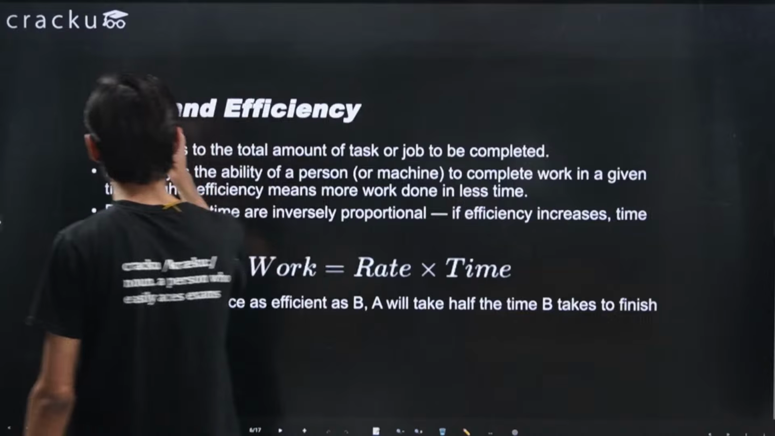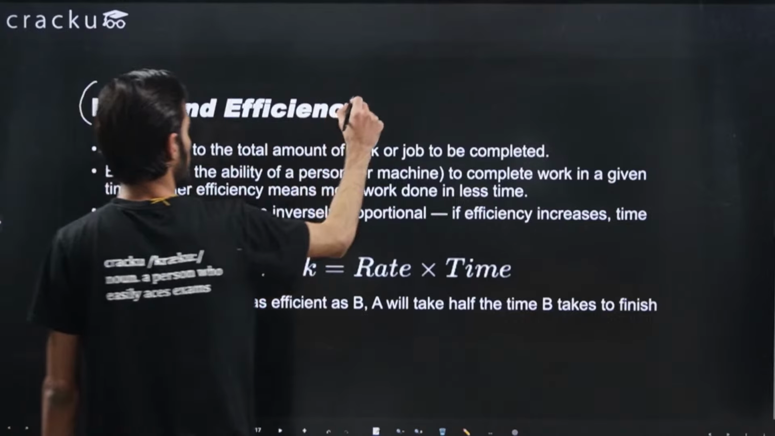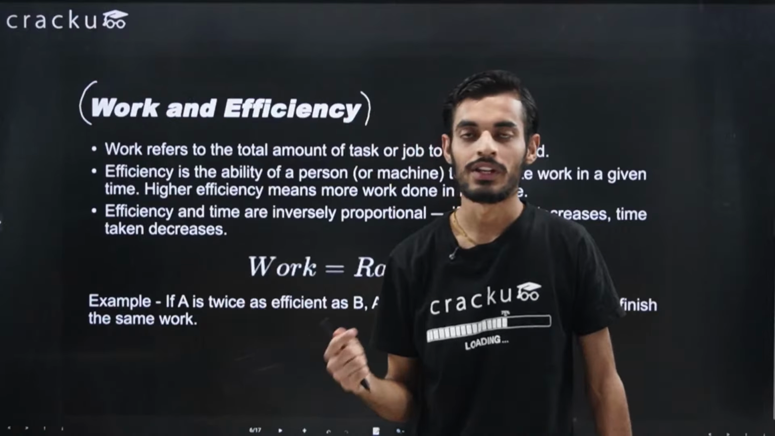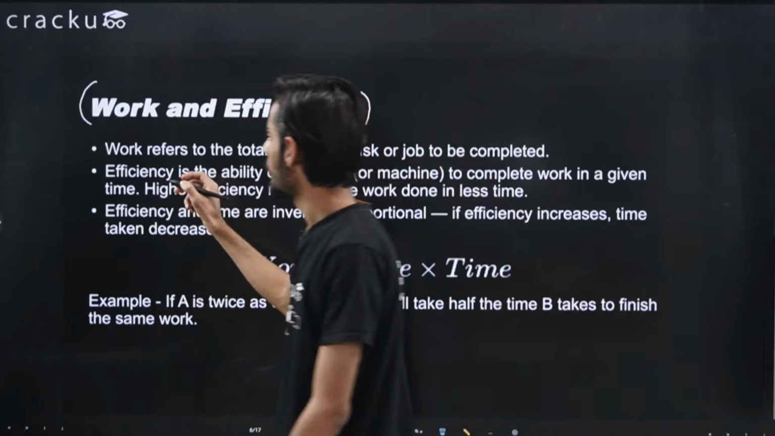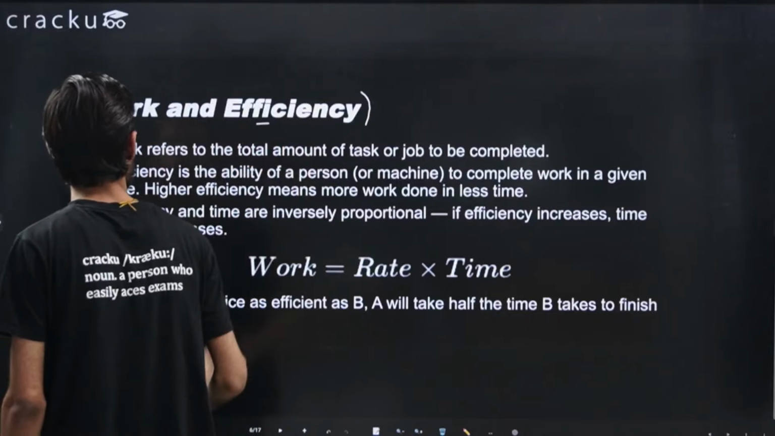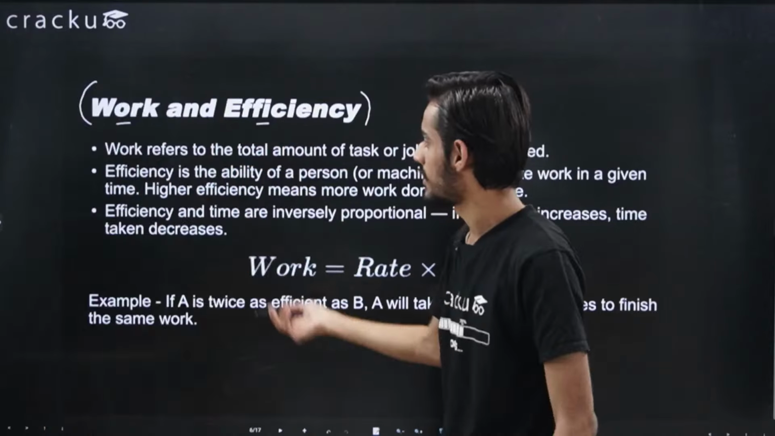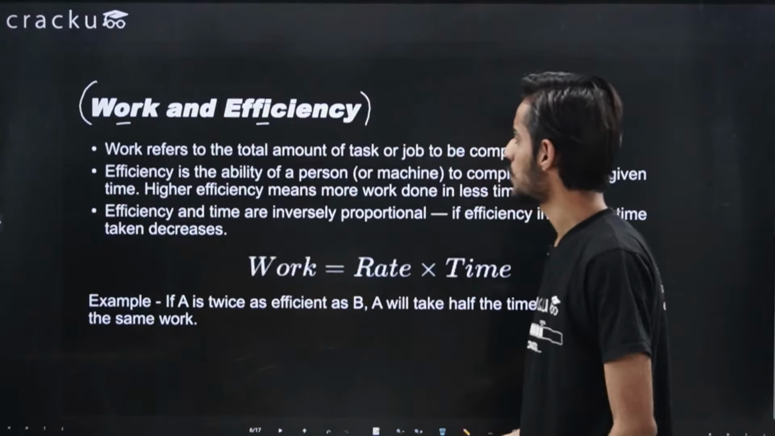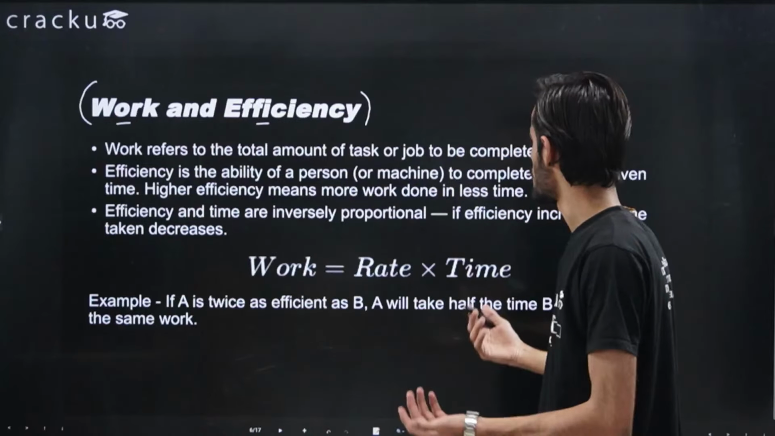I've taken this from the last class that we did. So basically, when you will be solving questions from time and work, or when you will be studying this topic, the two very commonly used terms will be work and efficiency, right? So just giving a brief about what is work, right? I've taken the definition here that work refers to the total amount of task or job to be completed.